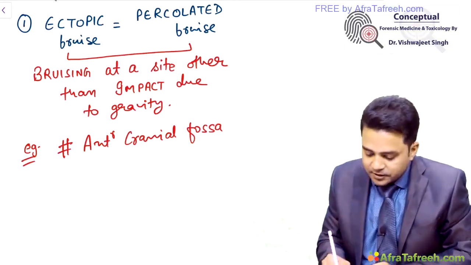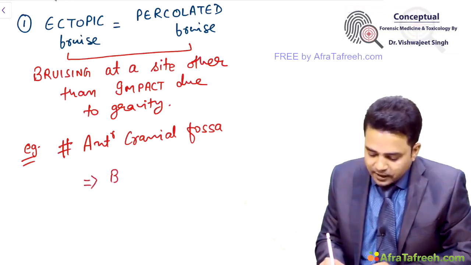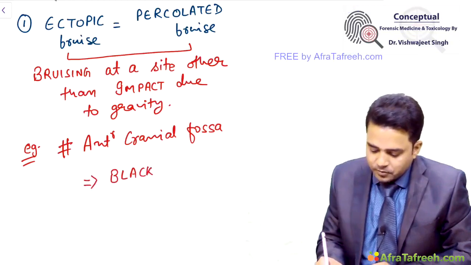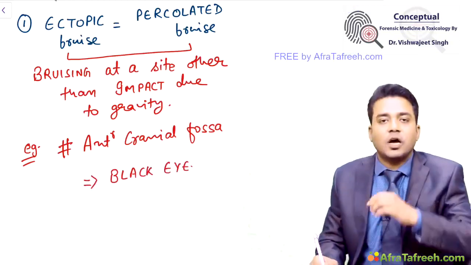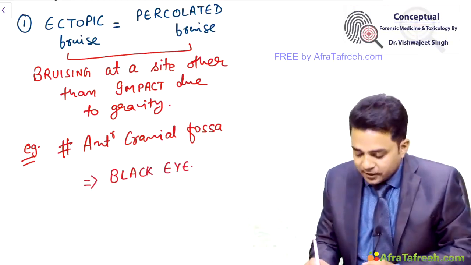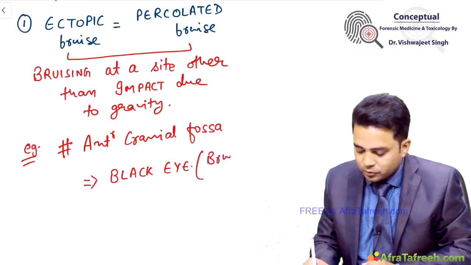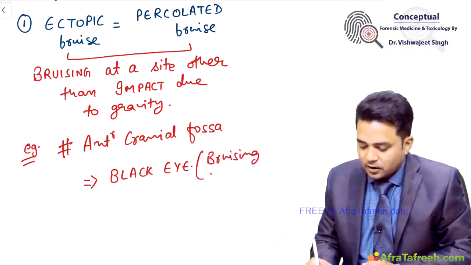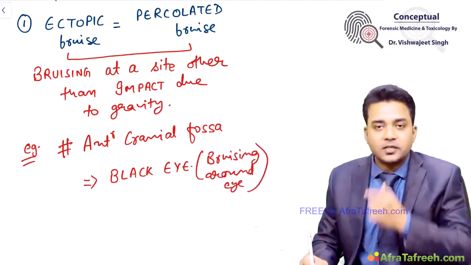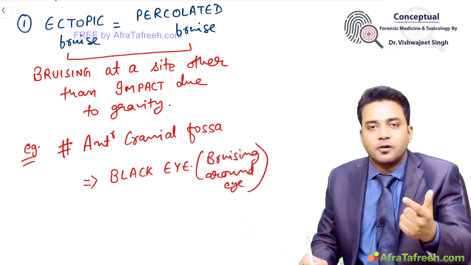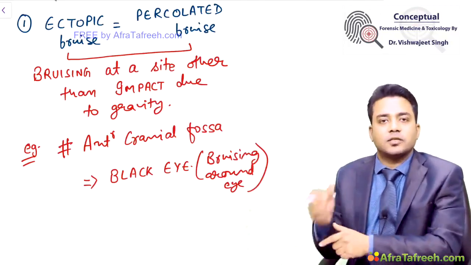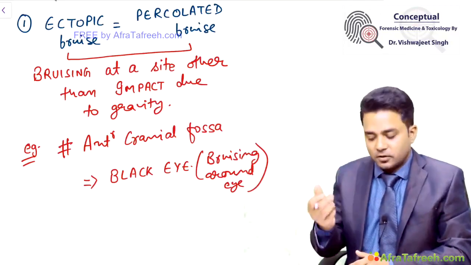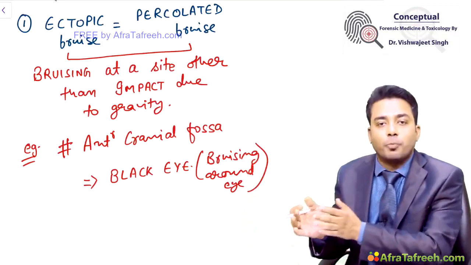So, fracture of anterior cranial fossa giving rise to bruising around eyes called black eye. So, black eye is bruising around eye. The site of impact is forehead or anterior cranial fossa. The site of bruising is periorbital. Okay, this is what we mean by ectopic bruising.